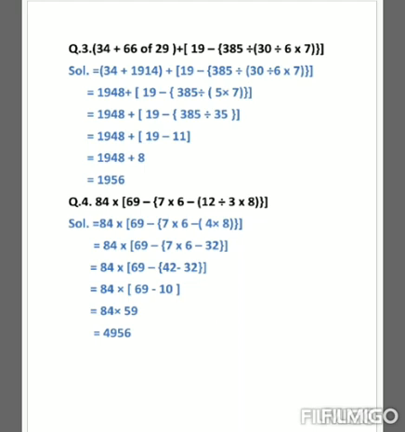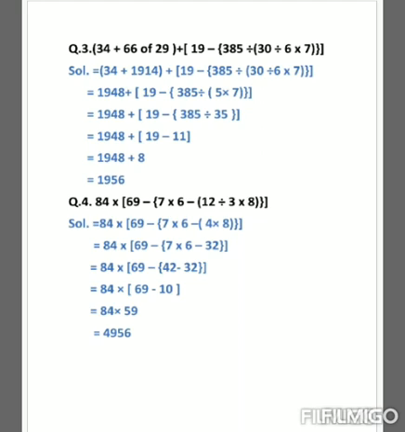And in the next step, what will we do? Now we will do the addition in the first bracket and division in the second small bracket. So 34 plus 1914 is equal to 1948, and 30 divided by 6 is equal to 5, and the rest of the expression we will write as it is. Now again we will solve our small bracket, and in our small bracket we have multiplication. 5 multiplied by 7 is equal to 35, and the rest of the expression we will write as it is.